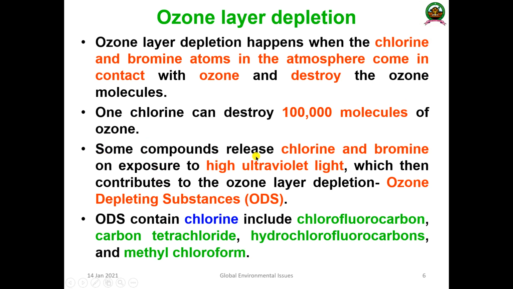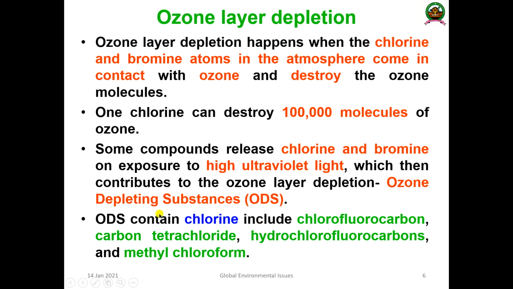Some compounds release chlorine and bromine on exposure to high ultraviolet light, which contributes to ozone layer depletion. Such types of substances are known as ozone depleting substances or ODS.